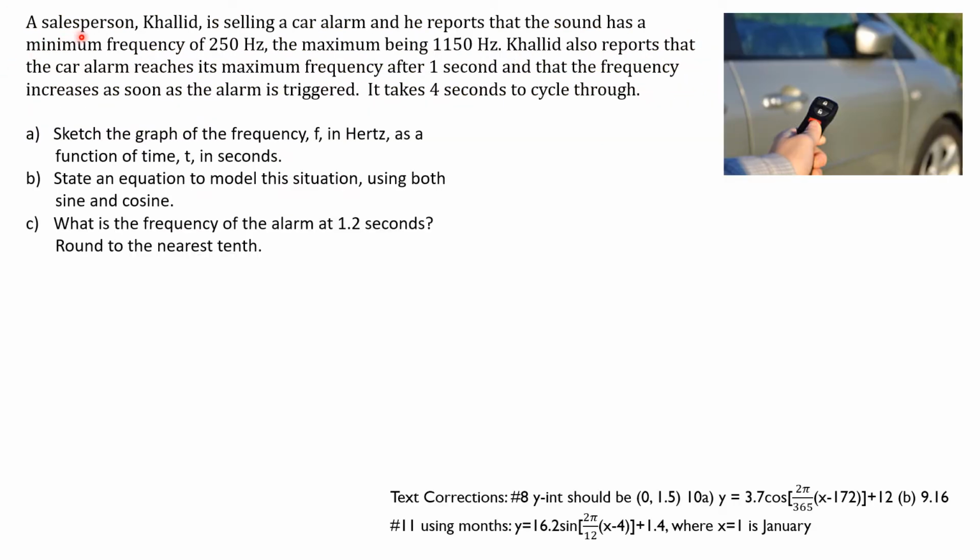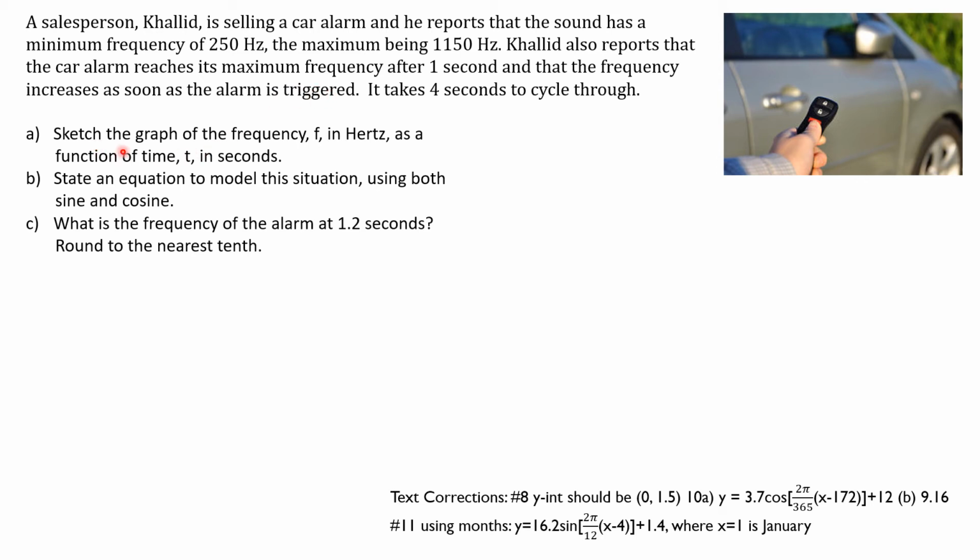So I've got a salesperson, Khalid, and he's selling a car alarm. He reports that the sound has a minimum frequency of 250 hertz, a maximum being 1150 hertz. Khalid also reports that the car alarm reaches its maximum frequency after 1 second, and the frequency increases as soon as the alarm is triggered. That's important. The frequency is increasing as soon as it's triggered, and then it decreases and cycles from max to min, max to min.